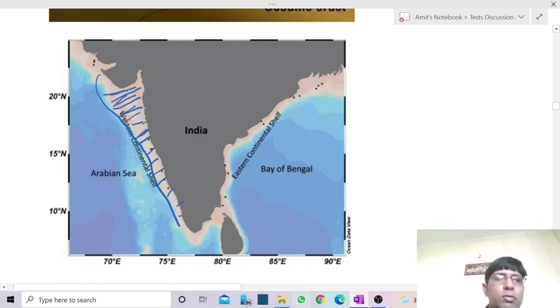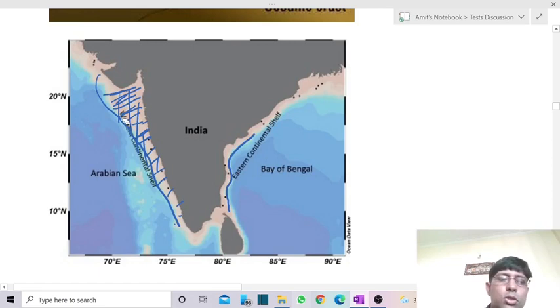So it is created because of the subsidence of a part of peninsular India. Because of this, this part is much wider as compared to the east coast, which is formed because of the deposition of alluvium brought by the rivers.